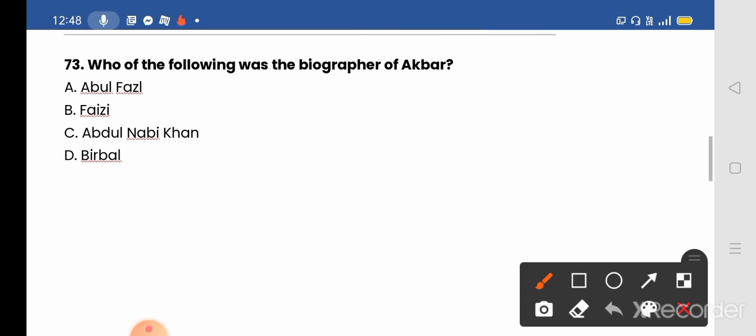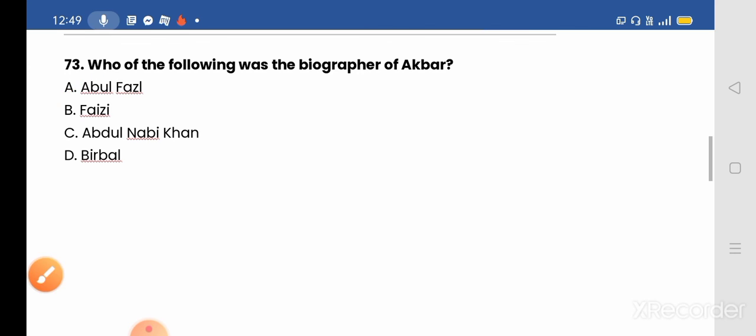Abul Fazl, the court poet of Akbar. Aini Akbari, the Constitution of Akbar, is the third volume of Akbar Nama, the book of Akbar, was written by Abul Fazl. He was the court poet of Mughal Emperor Akbar. Okay, so biographer of Akbar is Abul Fazl. A is the correct answer.